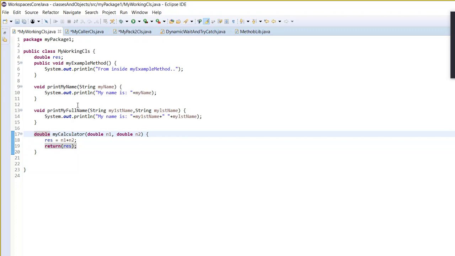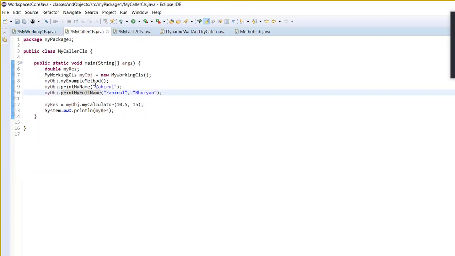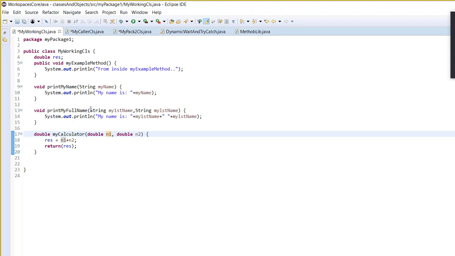Here it was taking two string parameters. Here it is taking two double parameters. If you go to my caller class, you will see that we are supplying two double values. Although we do not have a decimal here, it will still convert this 15 into double 15.0. So if you put 10.5 and 15.5, then both of these values are double. 10.5 will be stored in N1 and 15.5 will be stored in N2, and then we are adding these two numbers and storing the result in the result variable, and then we are returning the result.